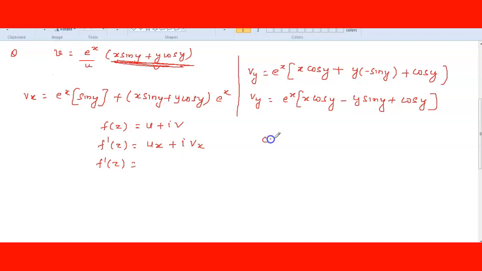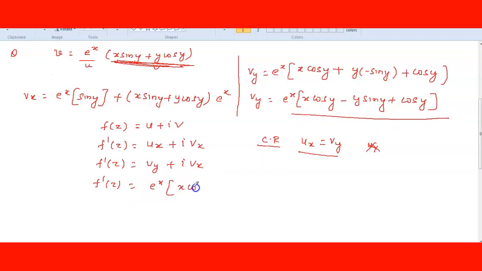but you know that by Cauchy-Riemann equation ux is equal to what? vy only. And uy is not required, no need to write, no need to confuse also. Just write vy in the place of ux, because del u by del x is equal to del v by del y, right? So just substitute: vy plus i vx. f dash of z is equal to, we can write it here, vy is what? This term, right?